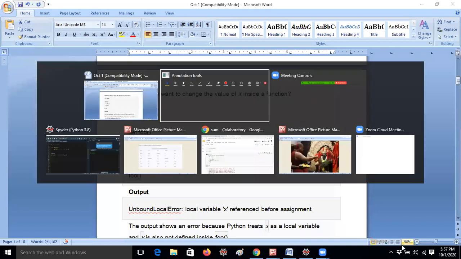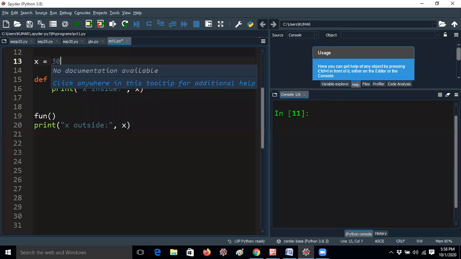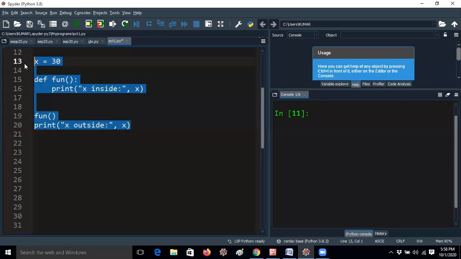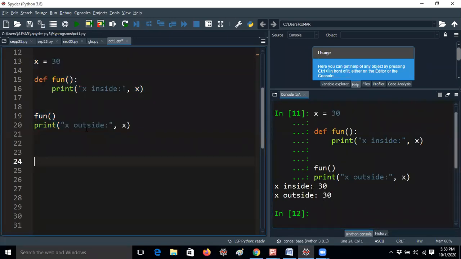Now coming to the example. Here instead of global I'm removing it and giving 30 only. You will get 30 on both sides: x inside 30, x outside 30. That means 30 will be printed here and also here, because x equal to 30 is declared as a global variable. Let me cut this and put it here. So let me run this program, guys.